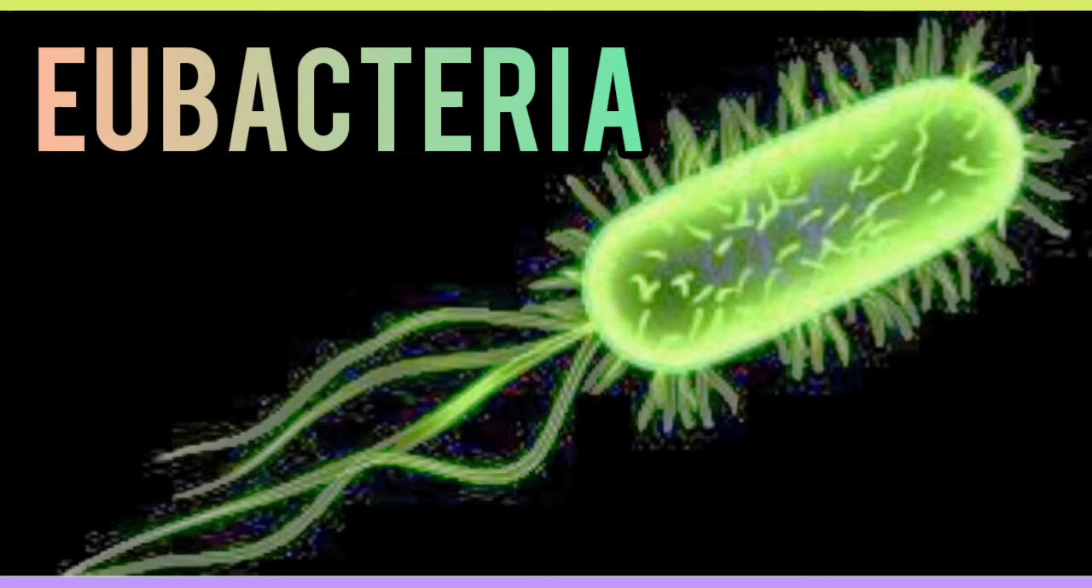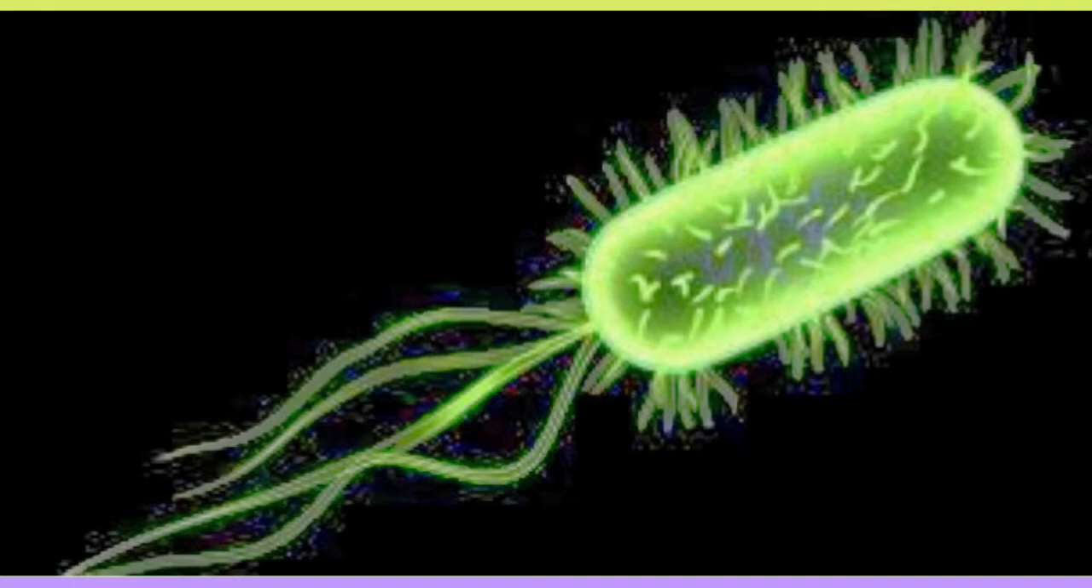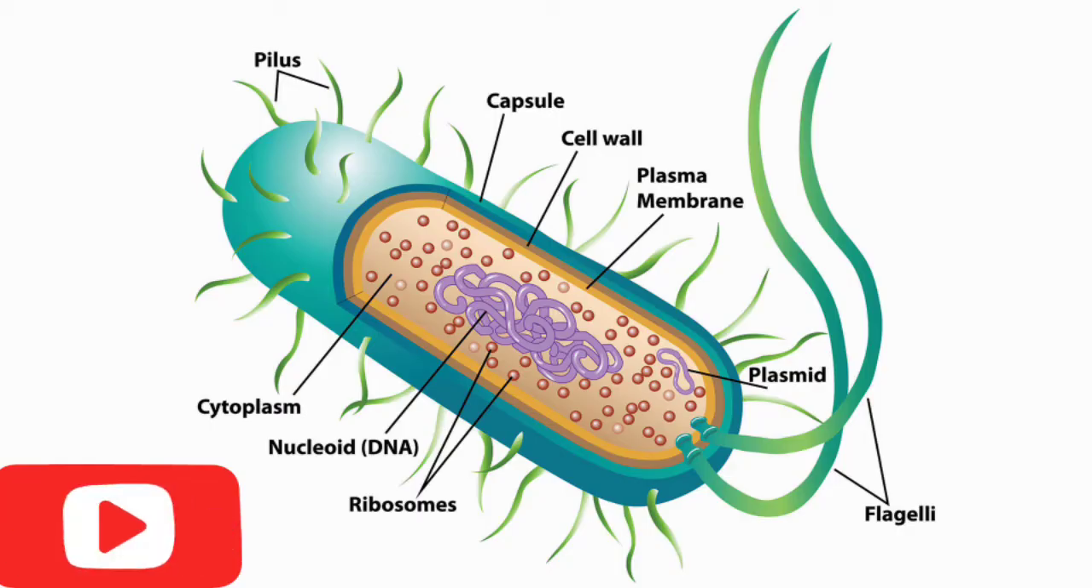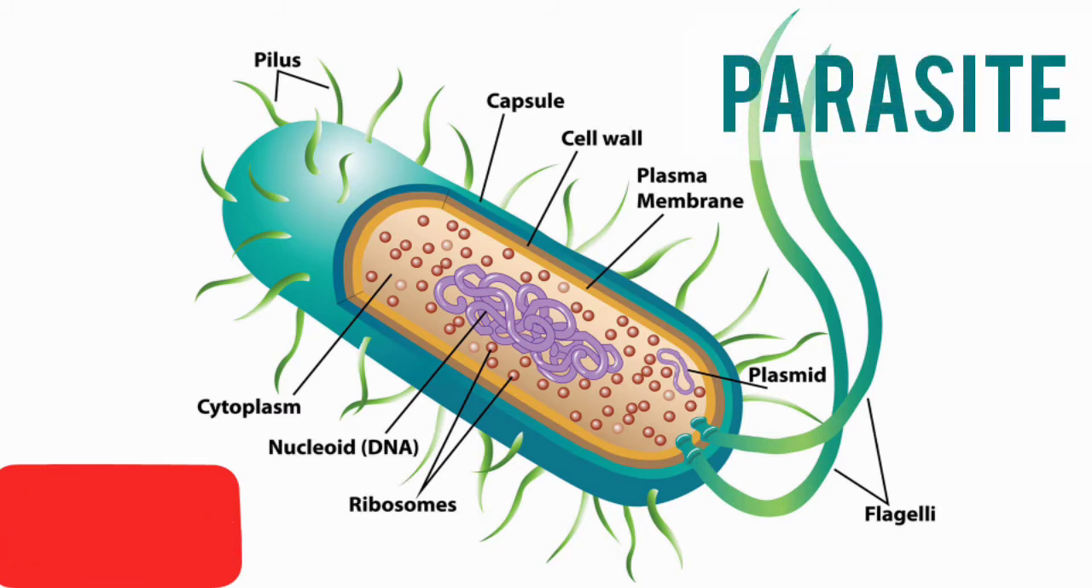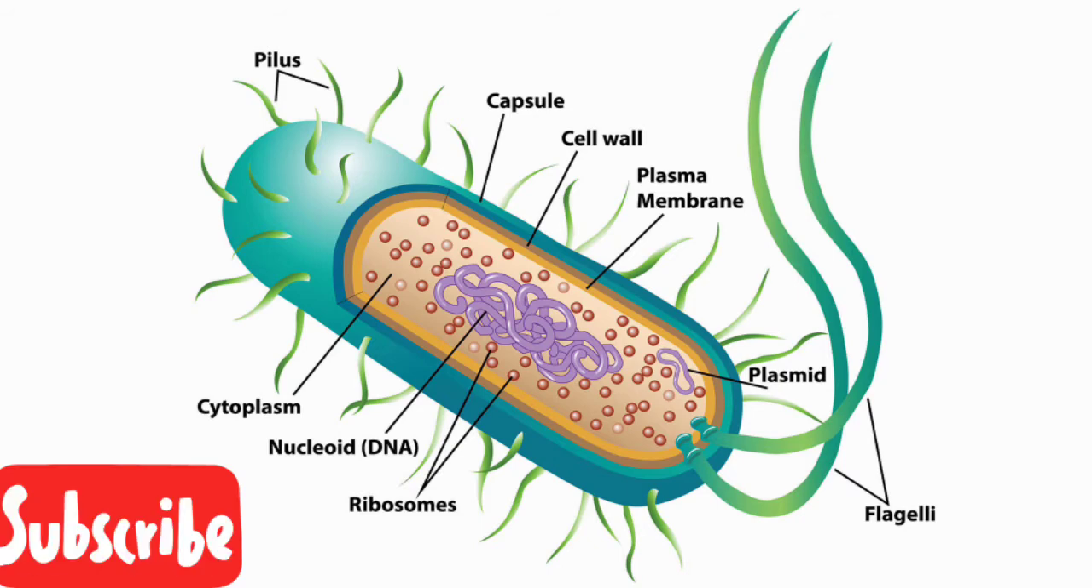Eubacteria means nothing but true bacteria, mostly occurring everywhere. They also live in hot springs, deserts, snow, and deep oceans. Many of them live on other organisms as parasites, and some live in symbiosis.